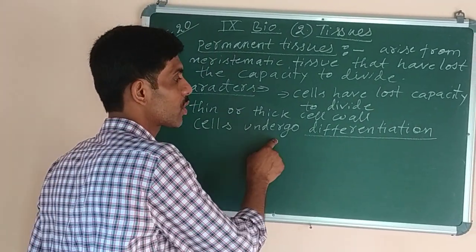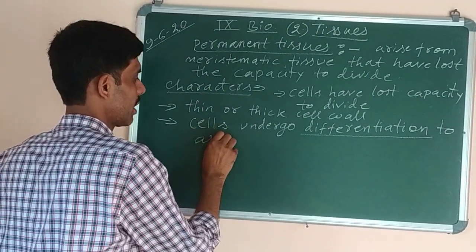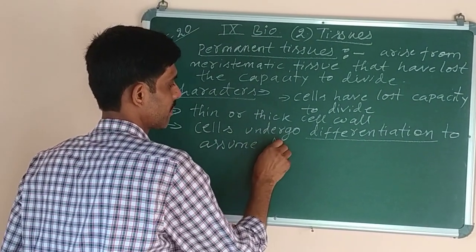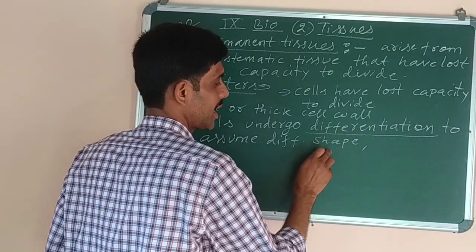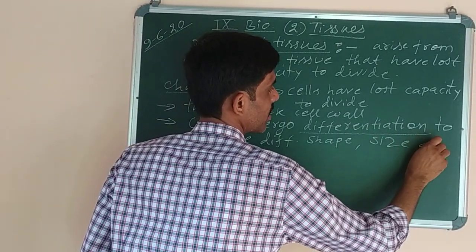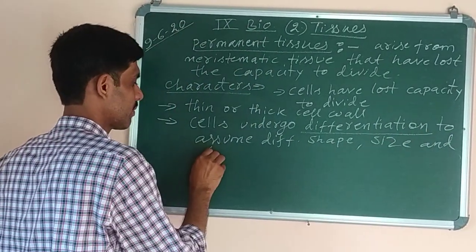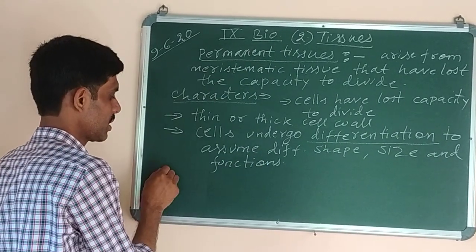So cells undergo differentiation to assume, means to take, different shapes. They assume different shapes, different sizes and functions. Different types of functions they will do. Okay, these are the cells of permanent tissues.